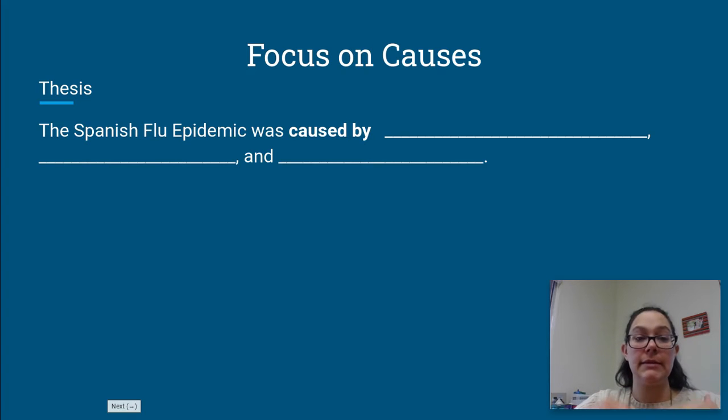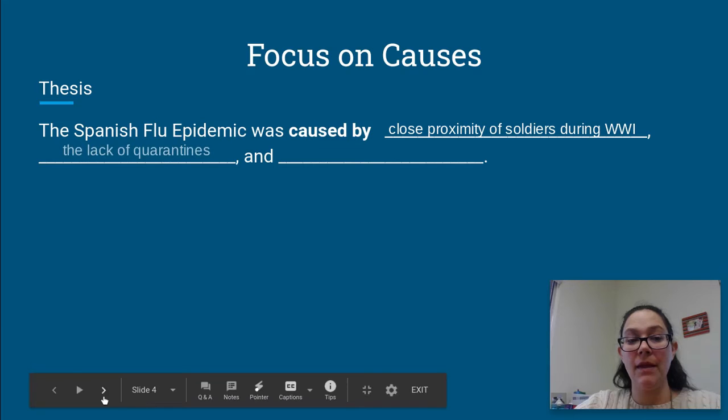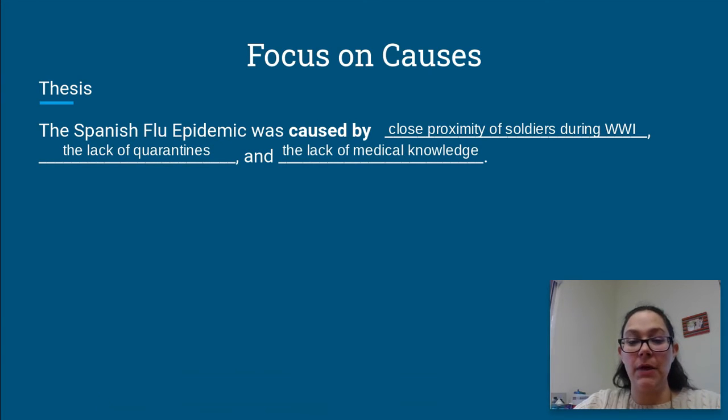That'll be your thesis, the last sentence in your first paragraph. So let's say the Spanish flu epidemic was caused by close proximity of soldiers during World War I, the lack of quarantines, and the lack of medical knowledge. You're going to choose your top 3 things that you think were the causes if you're focusing on causes.